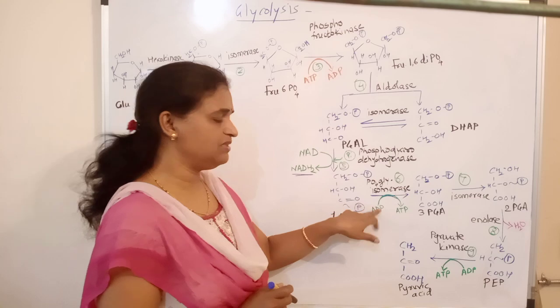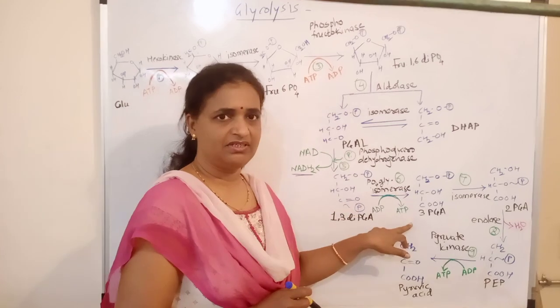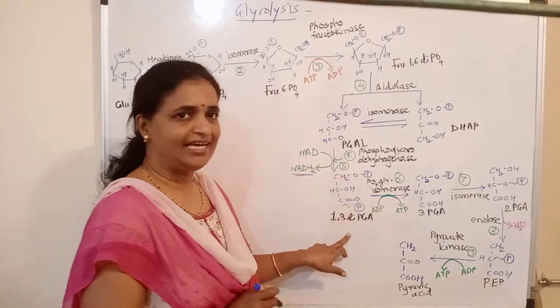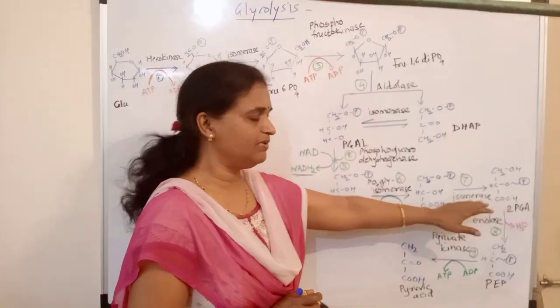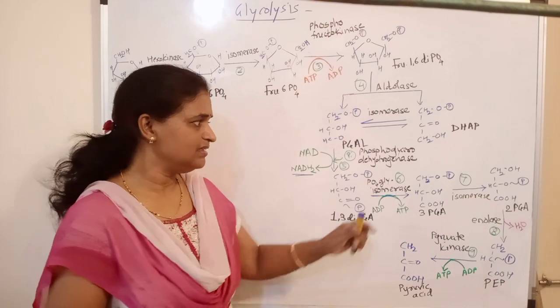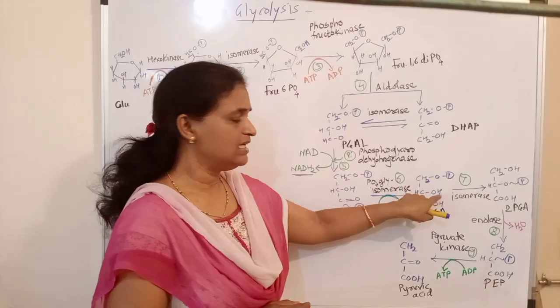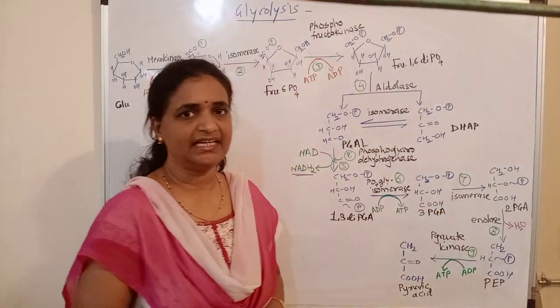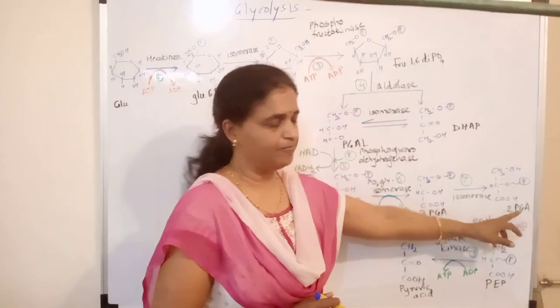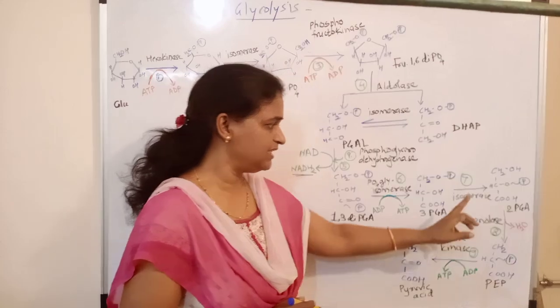So this phosphate was given to ADP. ADP is converted to ATP, and 1,3-DPGA is converted to 3-PGA. This 3-PGA in a further reaction isomerizes. This third position phosphate was changed to the second position, and that isomerization reaction forms 2-PGA. 3-PGA is converted to 2-PGA.